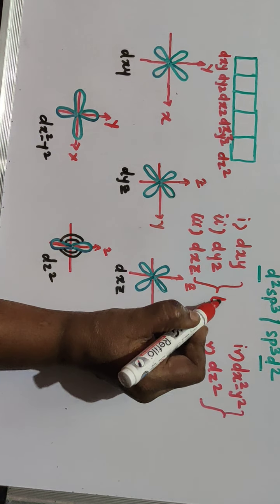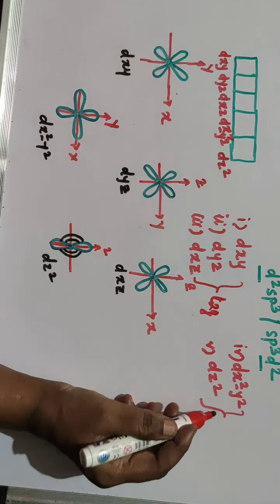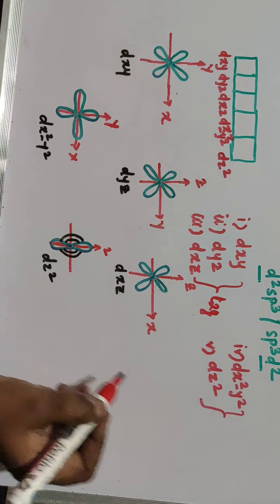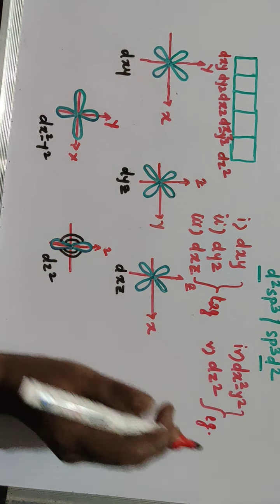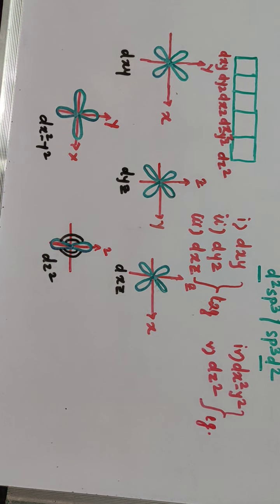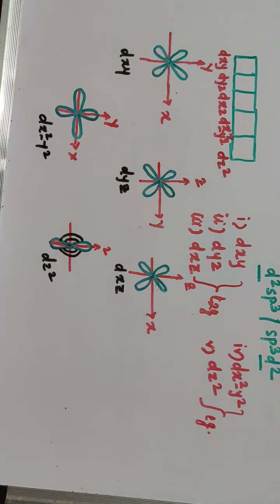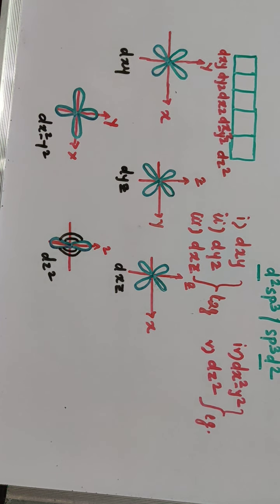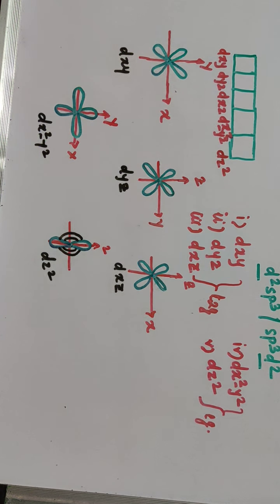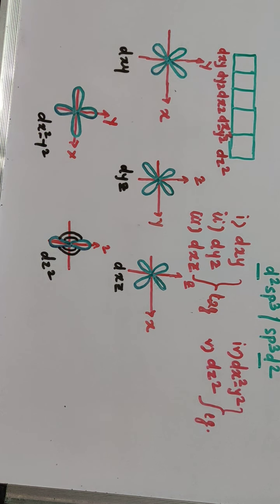In case of crystal field theory, the orbitals which are lying on the axis, that is dx square minus y square and dz square, these are called as eg orbitals, while the remaining which are lying in between the axis, these are called as t2g orbitals.